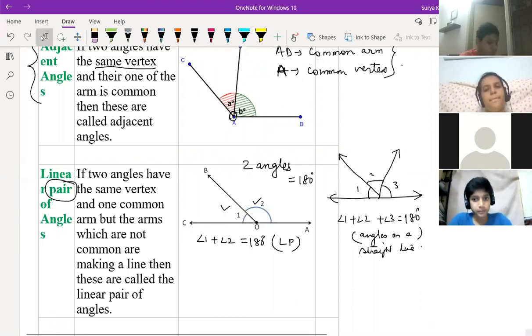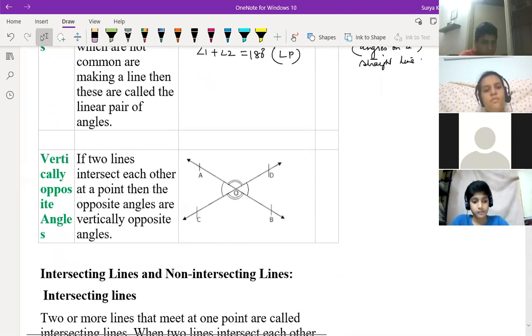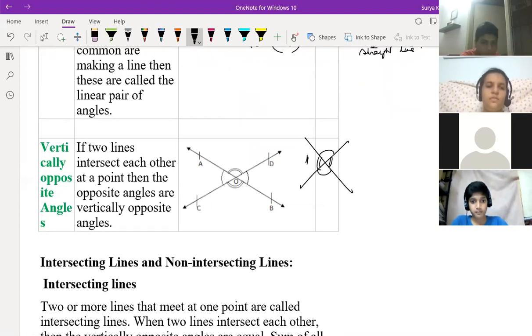So linear pair you understood, adjacent angles you understood. Next is vertically opposite angles. When two lines intersect each other, we get vertically opposite angles. Like X, you remember the X thing? So this angle is equal to this, and this small angle is equal to this angle. So angle 1 is equal to angle 2, angle 3 is equal to angle 4.